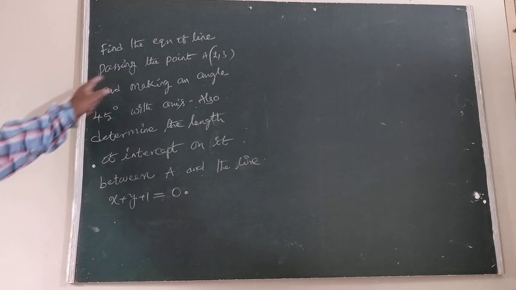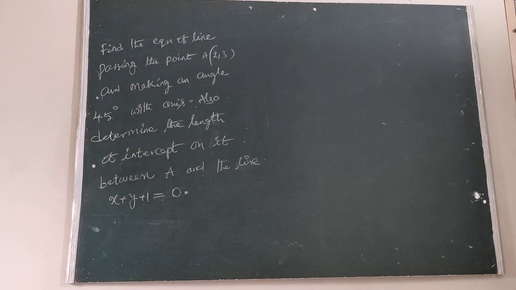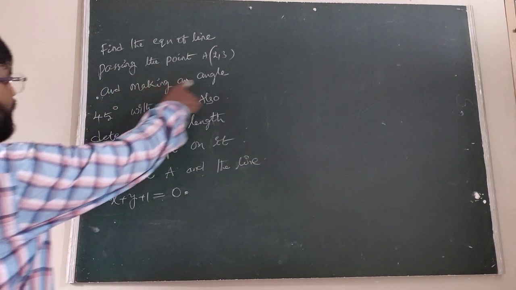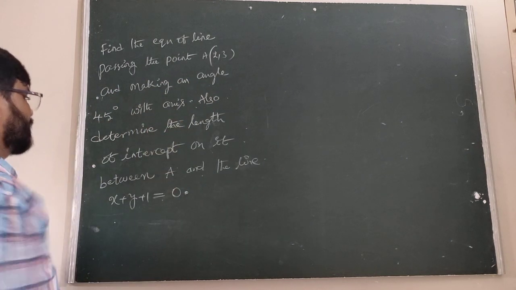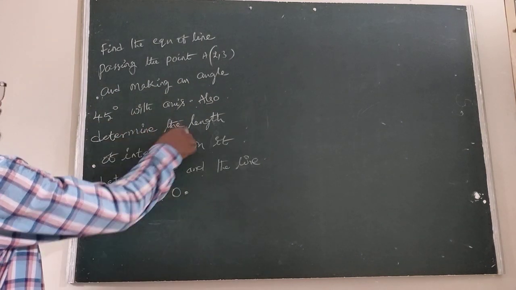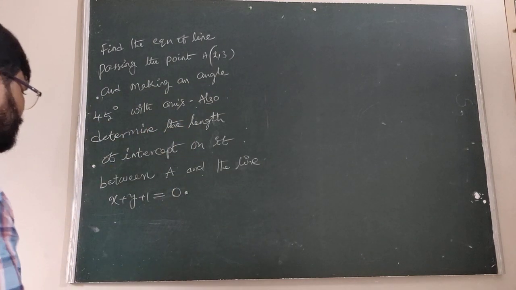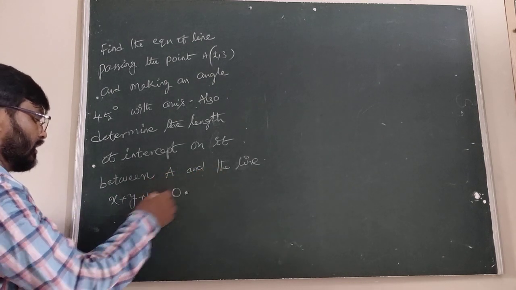Find the equation of the line passing through the point A, 2 comma 3, and making an angle of 45 degrees with the x-axis. Also determine the length of the intercept on it between A and the line.